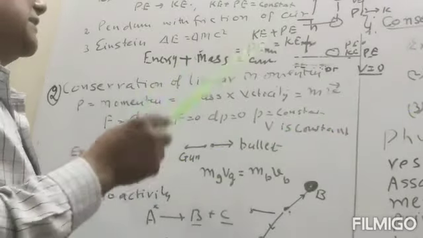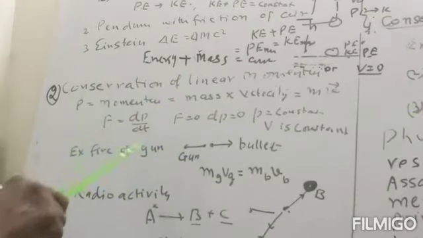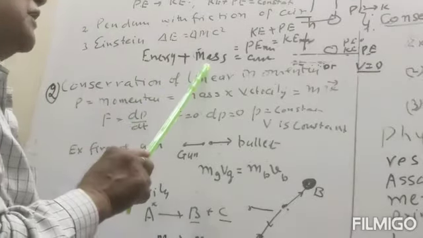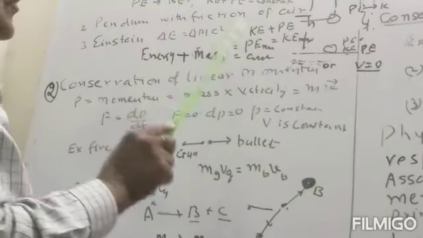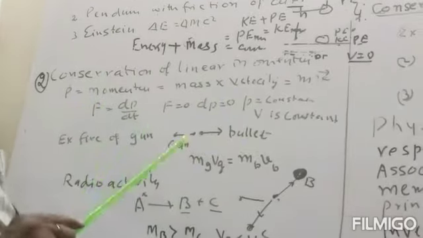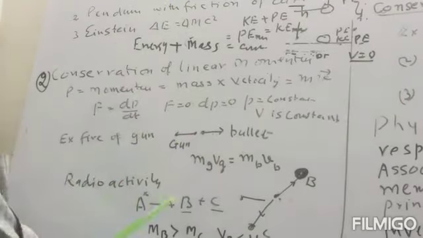So here we can say the total energy of the universe plus the total mass of the universe will always be constant at any instant. So this is all about the conservation of energy.